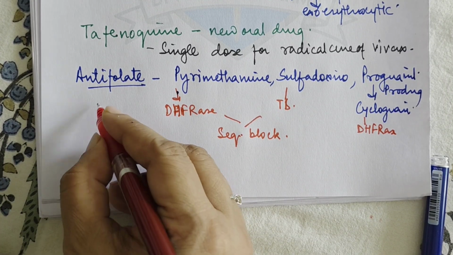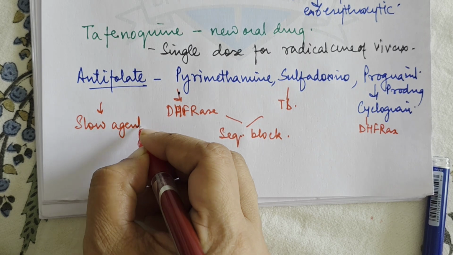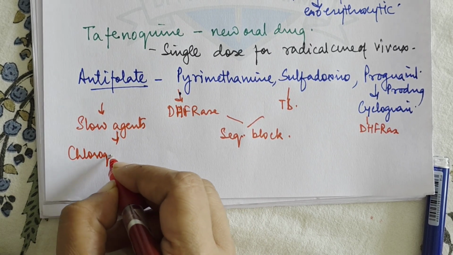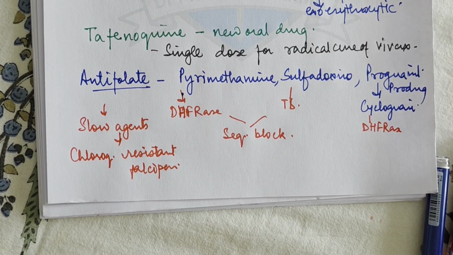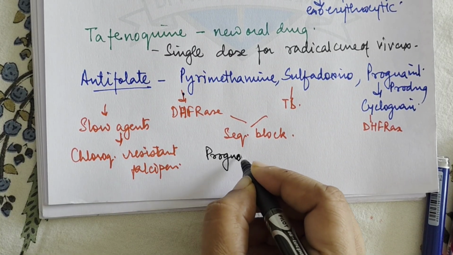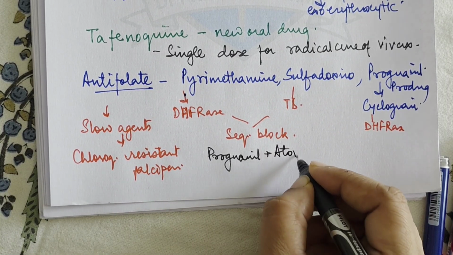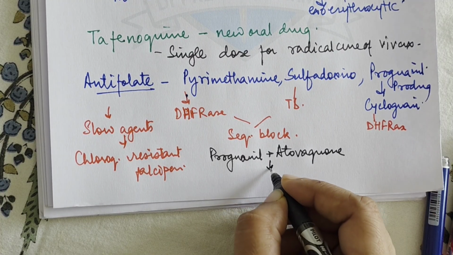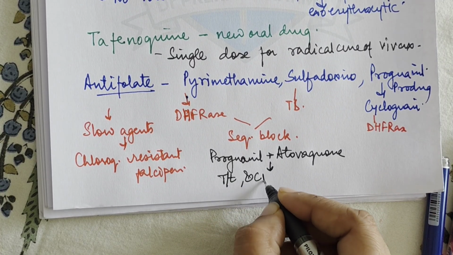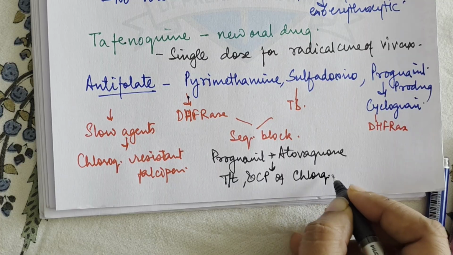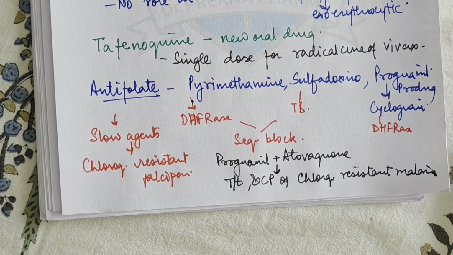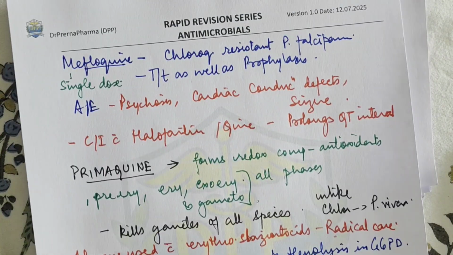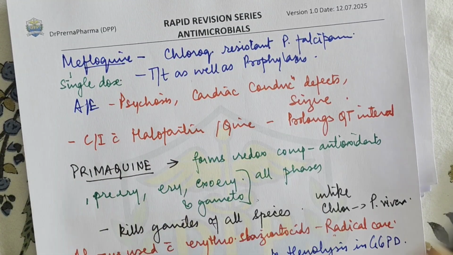Now these drugs are slow-acting agents, and they are very good if there is chloroquine resistant falciparum malaria. And there's a combination, proguanil plus atovaquone. It is used in the treatment and chemoprophylaxis of chloroquine resistant malaria also, right? So this is one combination which is used in treatment as well as prophylaxis. You can see that mefloquine is the drug which is used in treatment as well as prophylaxis of chloroquine resistant malaria, and this is one combination which can also be used.